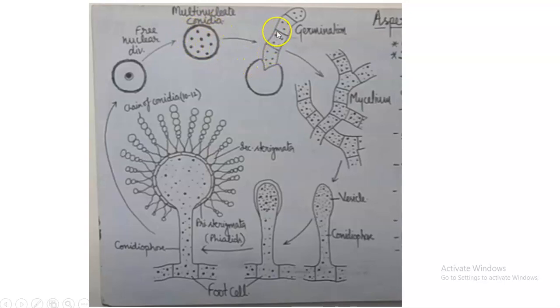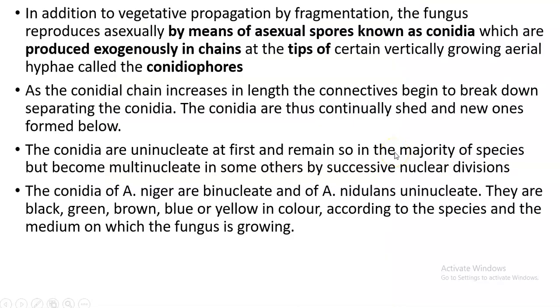This matures into the vigorously branching multicellular mycelium. Then in this mycelium, one particular cell becomes thick-walled and T-shaped, called a foot cell, from which a new conidiophore arises, with the vesicle and other structures. So here we are completing this.